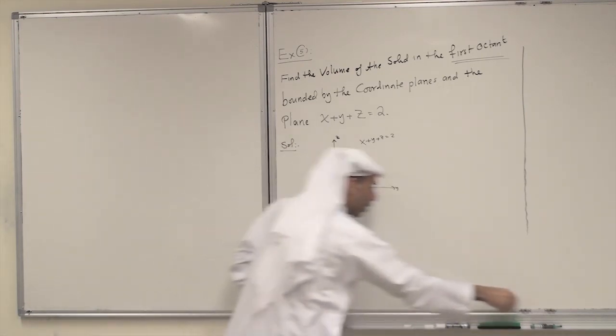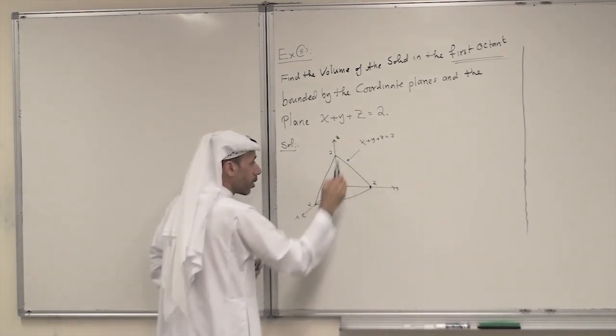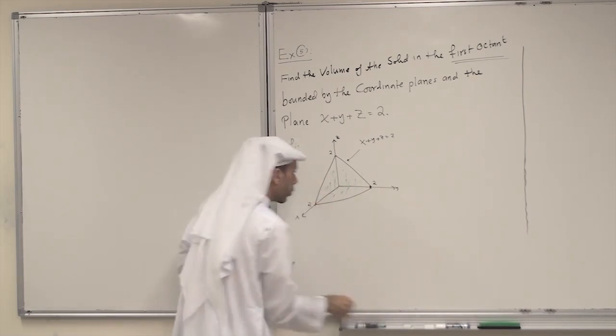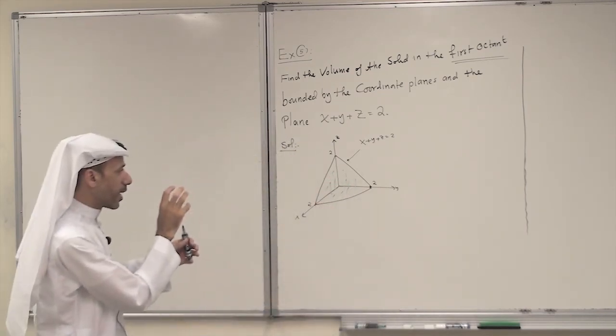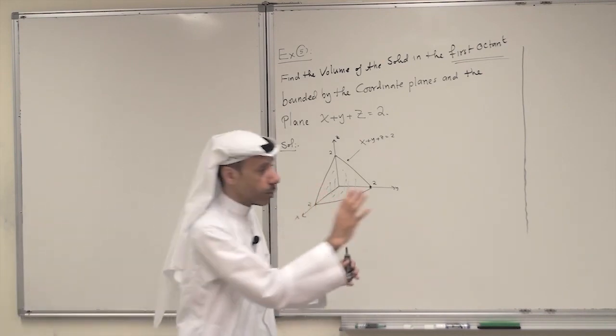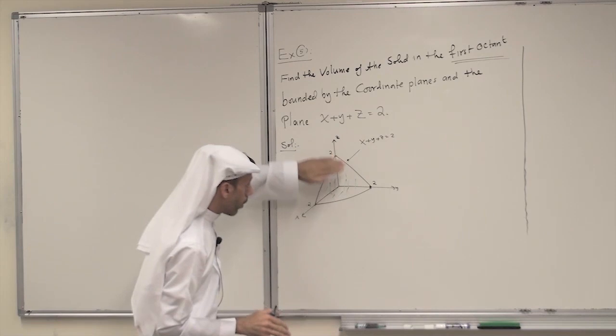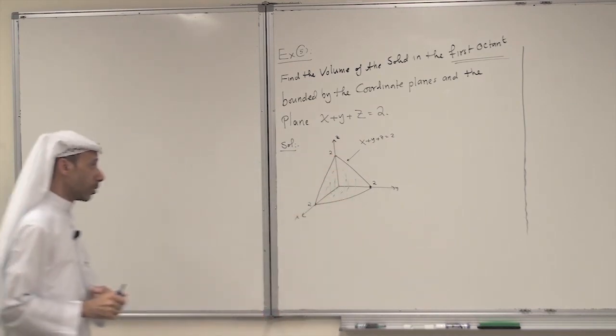So this is the solid. It is just like a solid in the corner of the room, bounded above by this triangular plane.